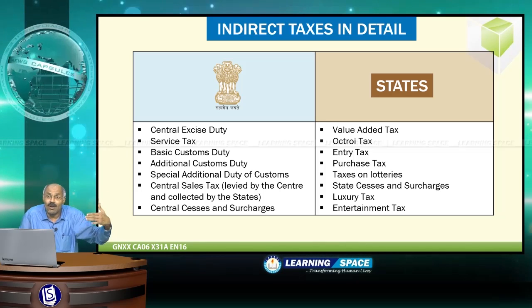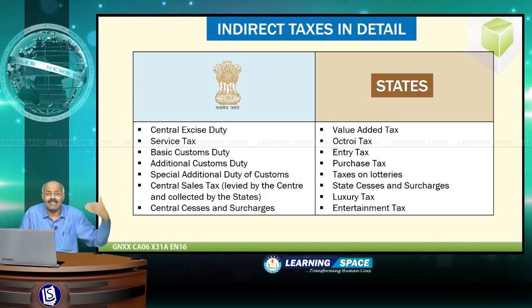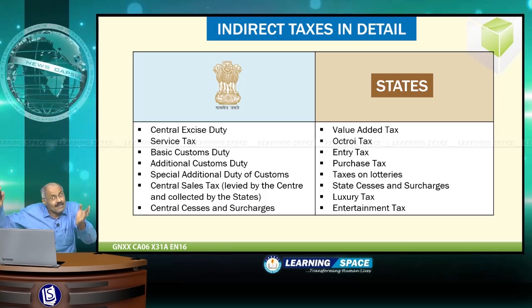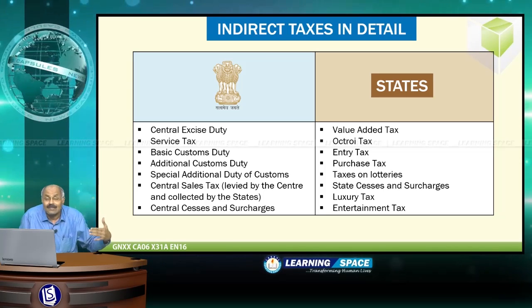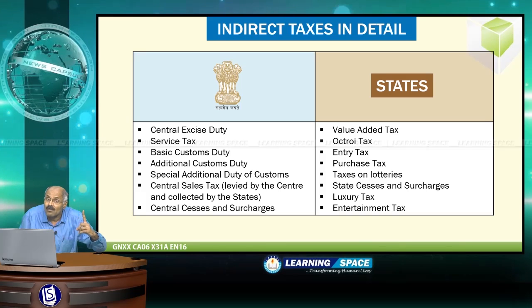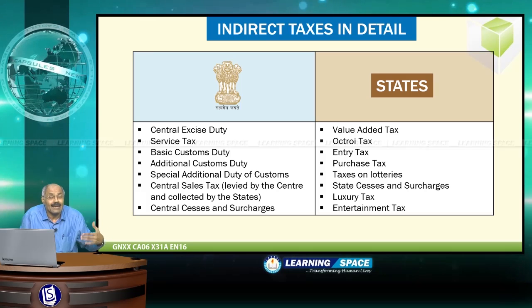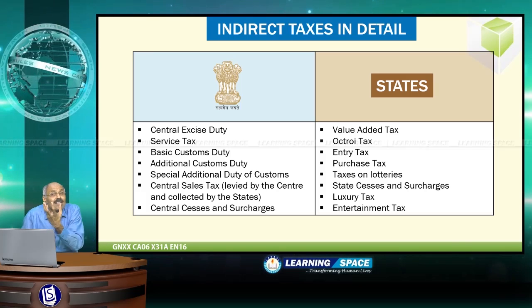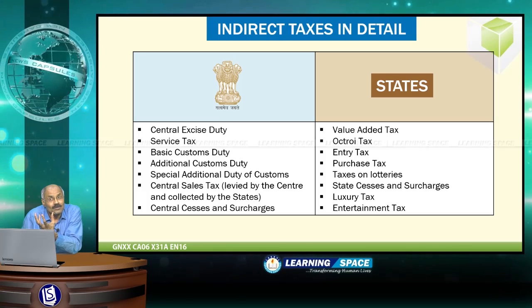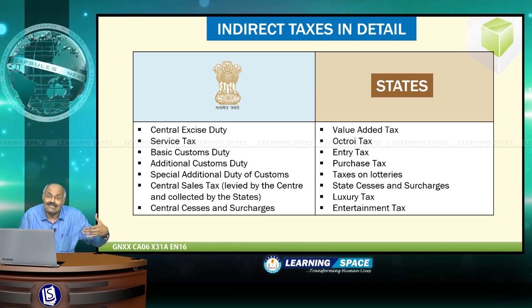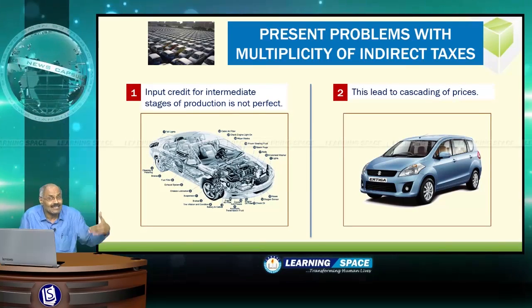Similarly, taxes on lotteries, state cesses and surcharges, luxury tax, entertainment tax, like that there are several taxes imposed by states, and the most important point is they are not uniform across the states. So the country is looking like one country with 29 systems. Right? So under these circumstances, what is the problem with these multiplicity of indirect taxes?